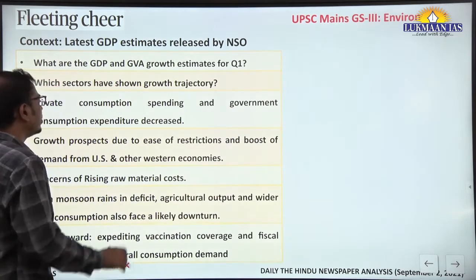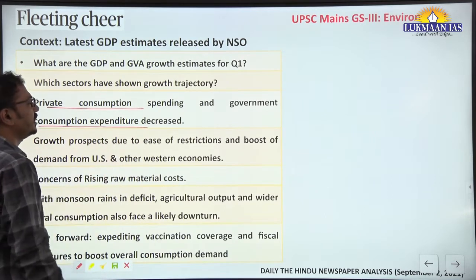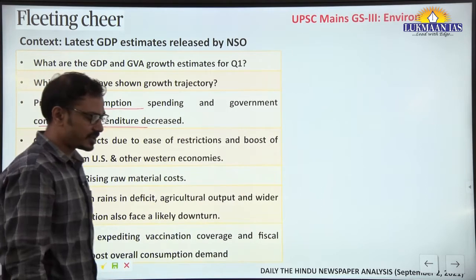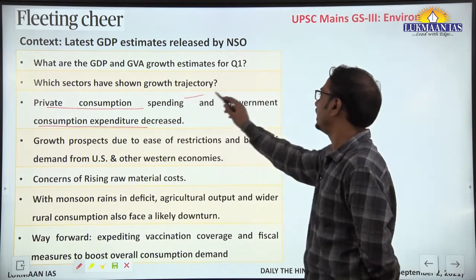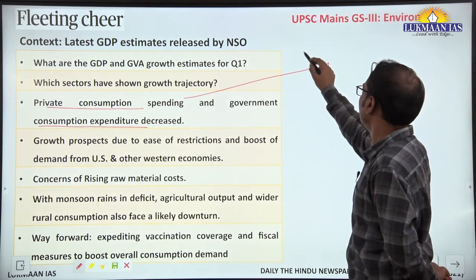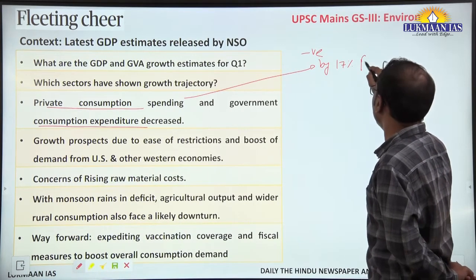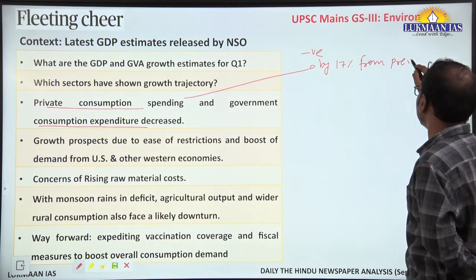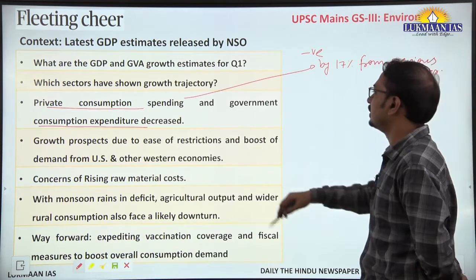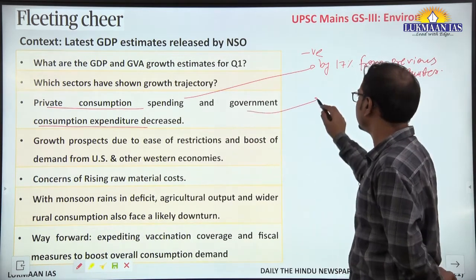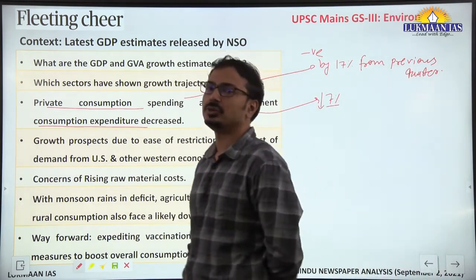Now, yes, private consumption spending and government consumption expenditure decreased from the previous quarter. This is also cause of concern. Private consumption spending decreased by around 17% from the previous quarter. This is also cause of concern, and government consumption decreased by around 7%. This is also cause of concern.